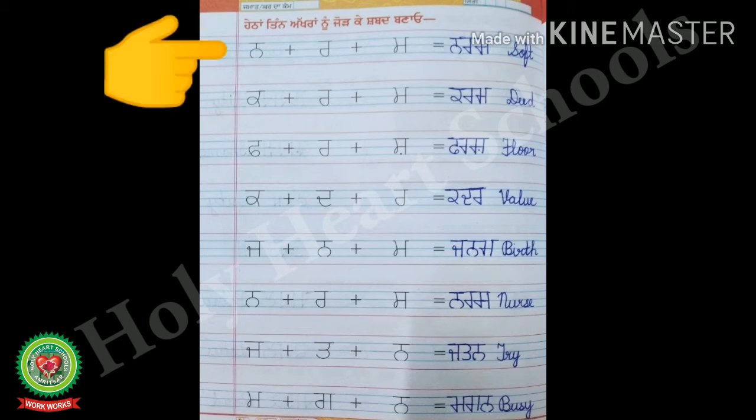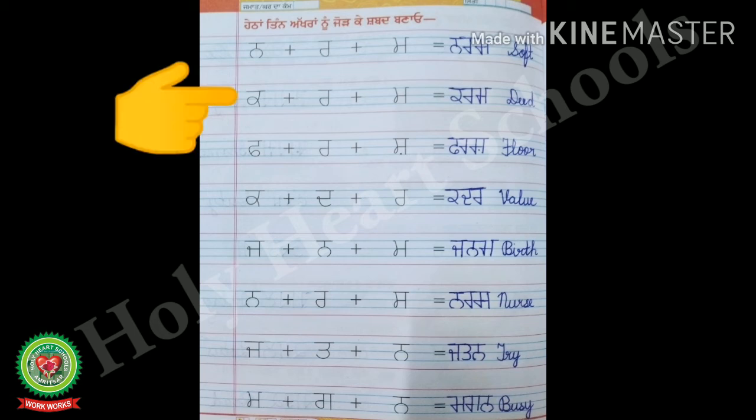So, read the first one. Nanna plus Rara plus Mamma is equal to Naram. Nanna Rara Mamma Naram. And the English meaning of Naram is soft. S-O-F-T, soft.